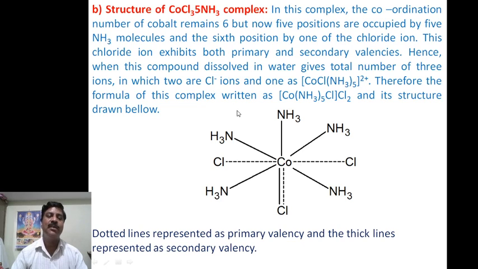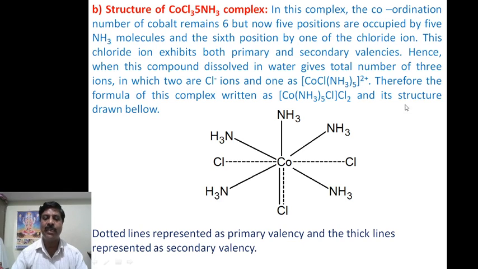They may ask: when a molecule of the complex is dissolved in water, it requires 2 molecules of AgNO3 to give a white curdy precipitate. Then what is the formula? You just have to write this, because 2 chloride ions react with 2 moles of AgNO3 to precipitate AgCl.